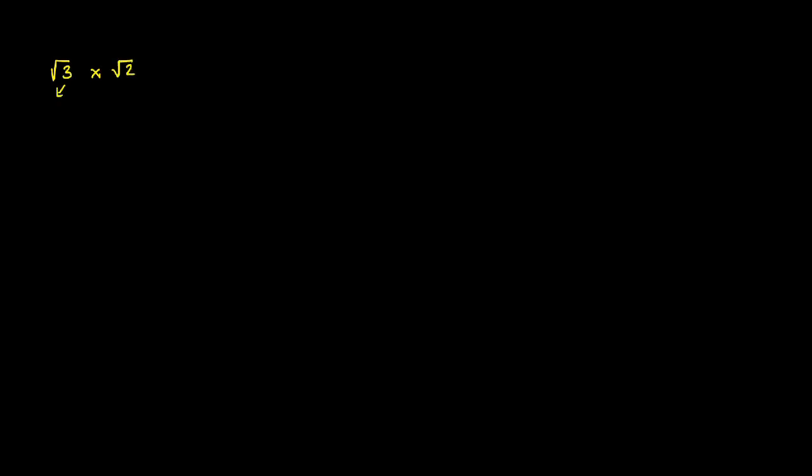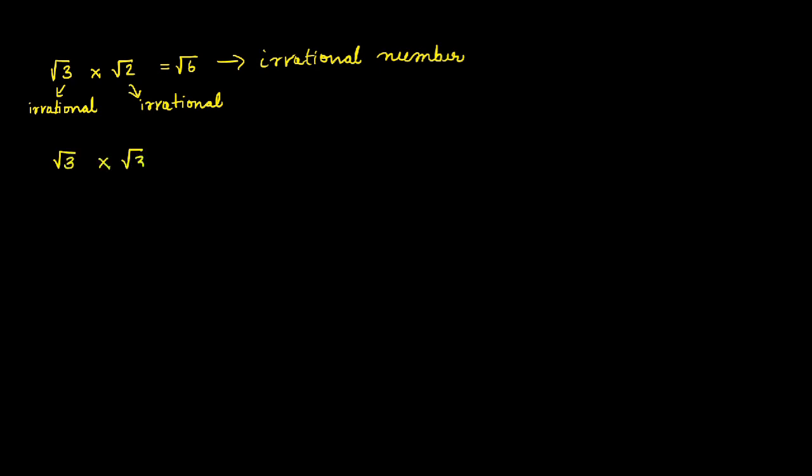If we take two irrationals, root 3 is irrational, root 2 is irrational. What is the product of root 3 and root 2? That is root 6. Is it rational or irrational? It is an irrational number. So, if we multiply two irrational numbers, the product is irrational.